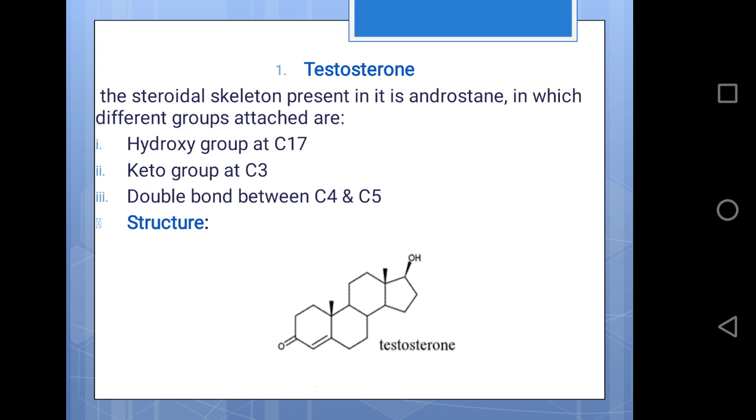First is testosterone. The structure of testosterone is shown over here. The steroidal skeleton present in it is androstane, in which the different groups attached are a hydroxyl group at the C17 position, a keto group at the C3 position, and a double bond between C3 and C4, as we can see in the structure.